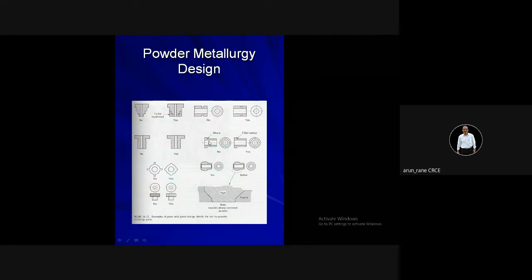The biggest enemy is the sharp corner, because at a sharp corner the area is less, and stress is equal to load upon area. So if the area is less, the stresses developed will be tremendous, and the moment the stress concentration increases, the product is going to fail. So you have to provide a small radius.